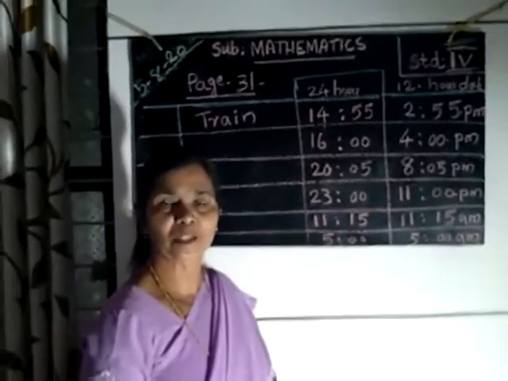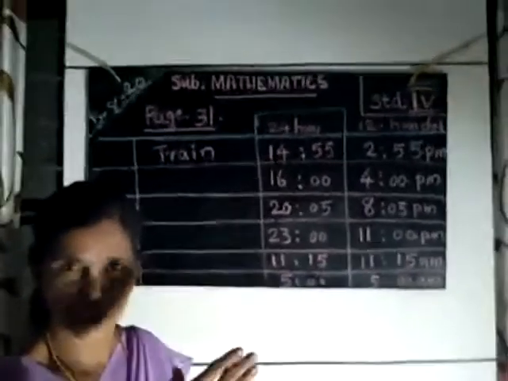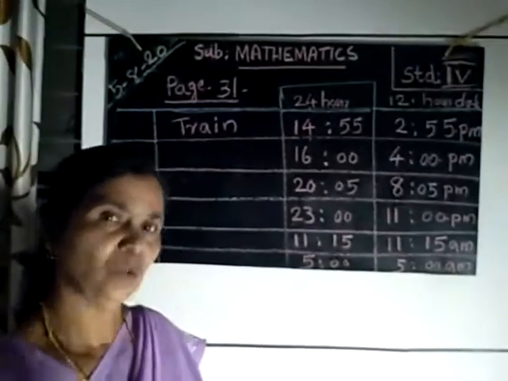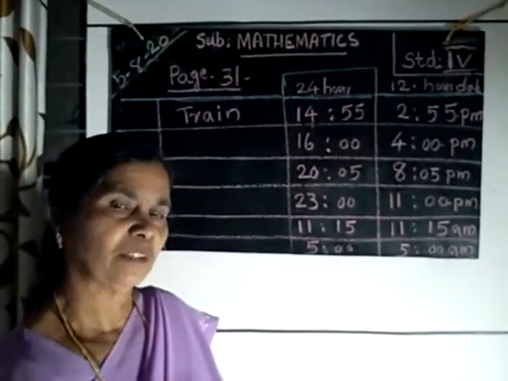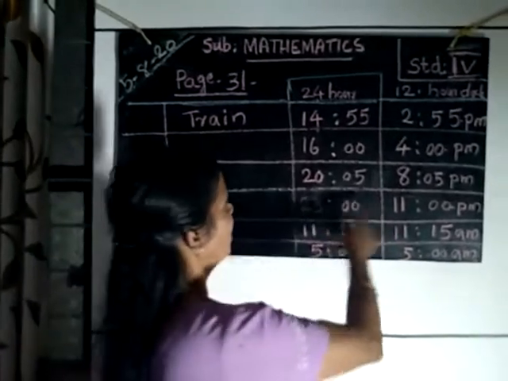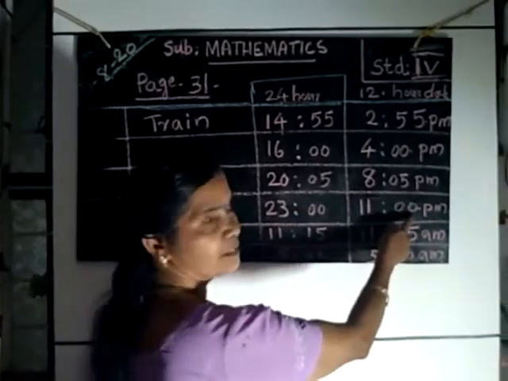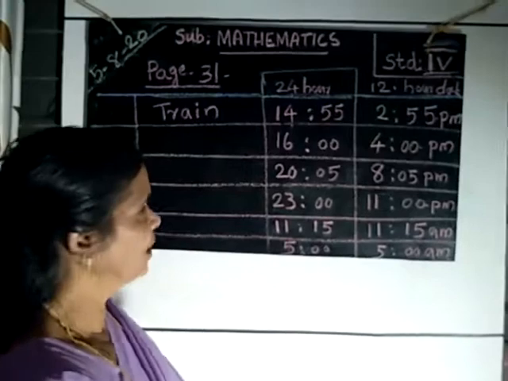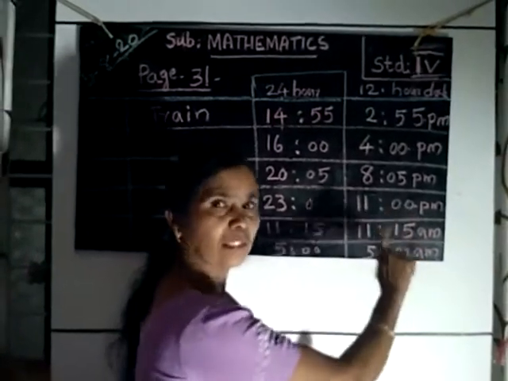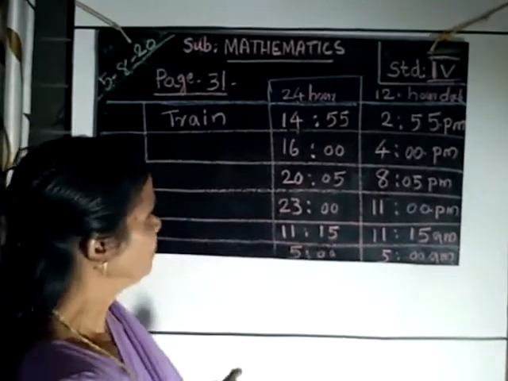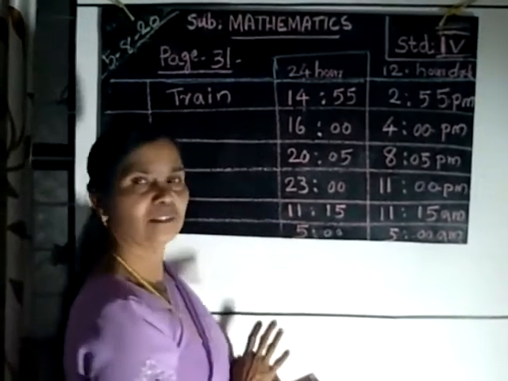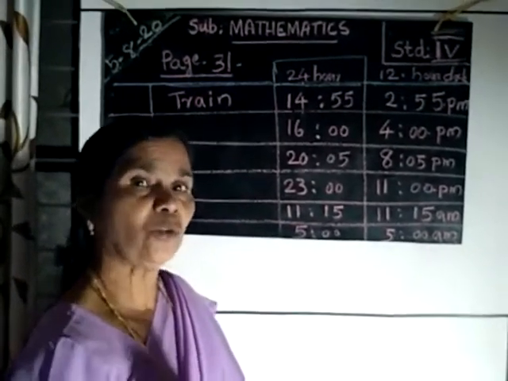Then 23 hours. What will be the time in 12-hour clock? 23: add to 12 noon. How many hours? 11 hours passed. That means 11 PM. Night time, no? Then 11:15. That is before noon.